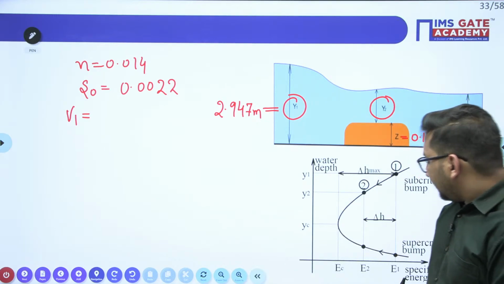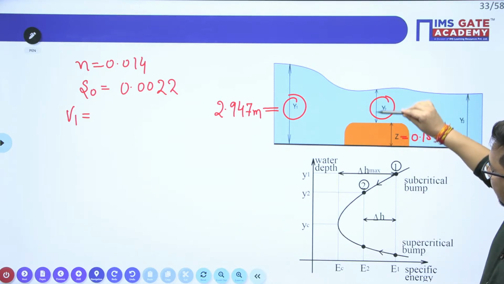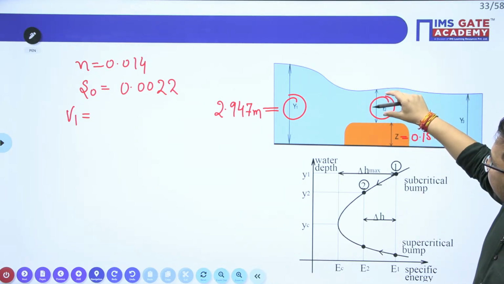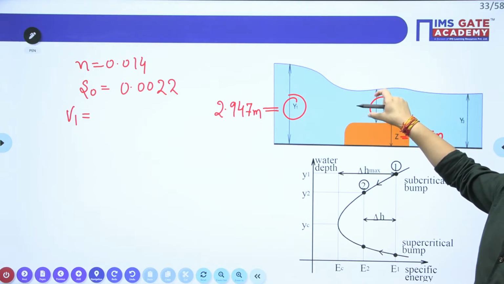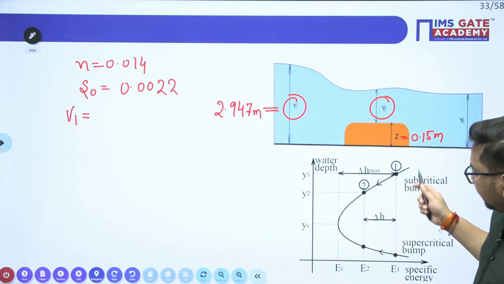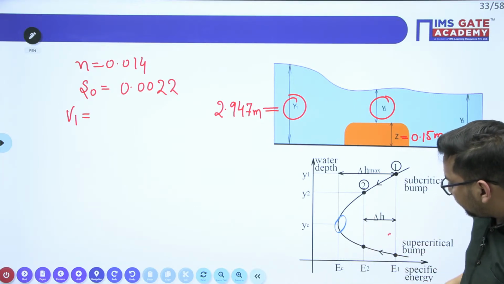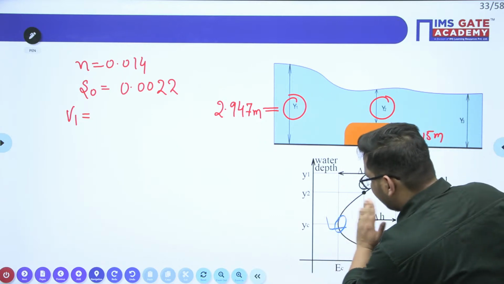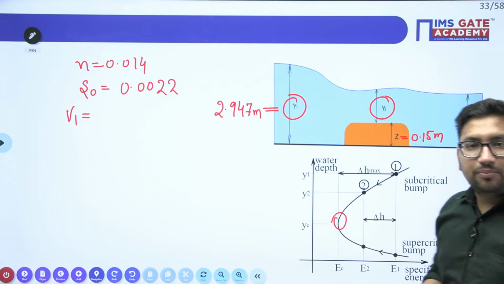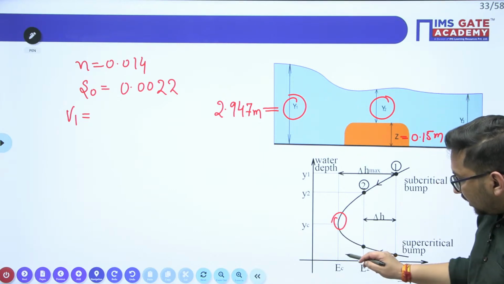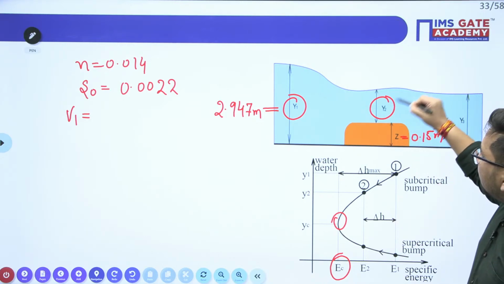So see, when you keep on increasing this hump, your specific energy value is going to decrease. When specific energy keeps on decreasing, there will be a case when it will reach this particular point. At this particular point, your flow will be critical and the energy at this point will be critical, right? So this will be nothing but your critical case.